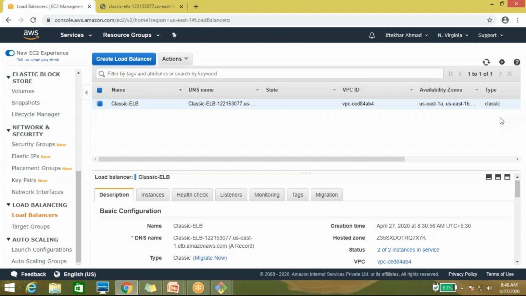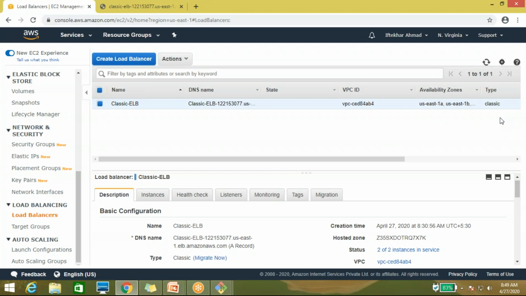So in classic load balancer, we don't need any target group, right? We can attach the instances directly. Yes, you can. There is no purpose in creating a target group for a classic load balancer. Exactly. Okay.